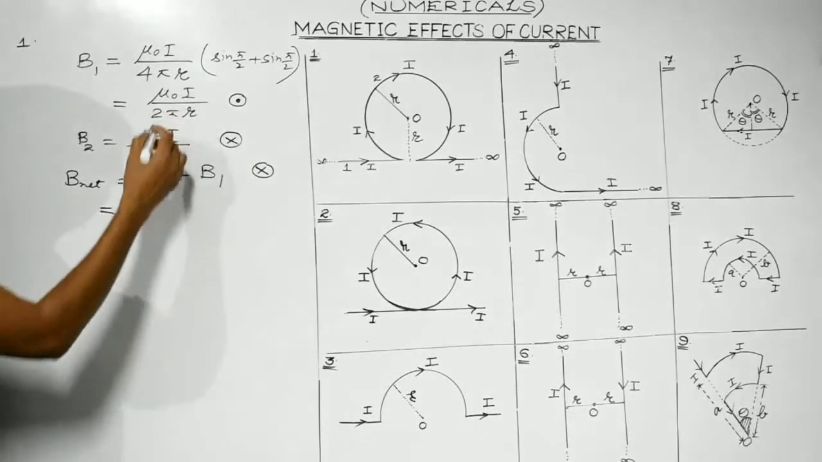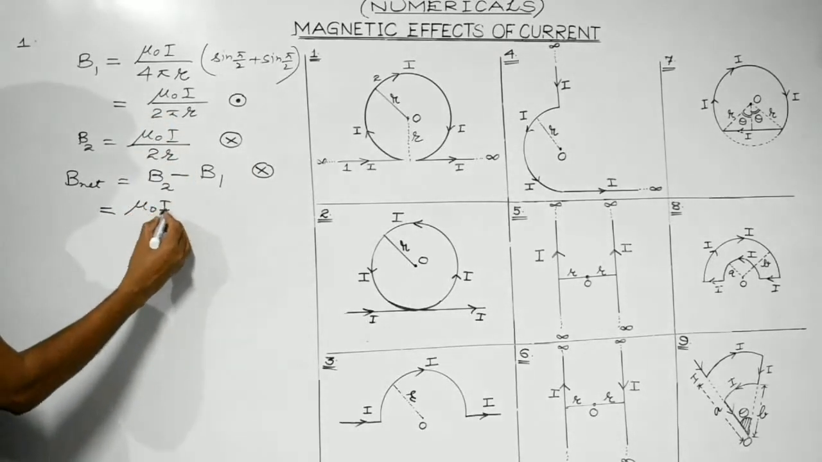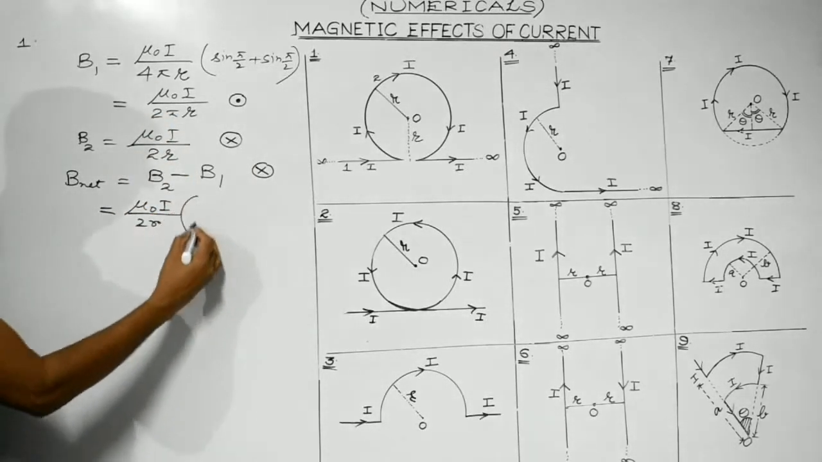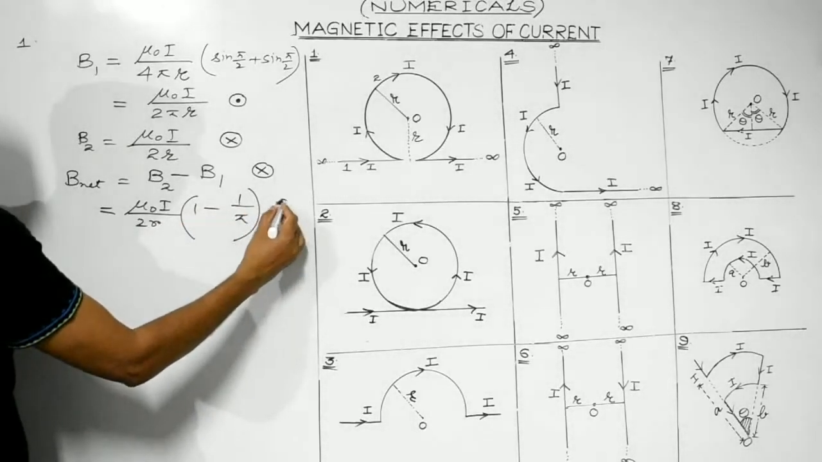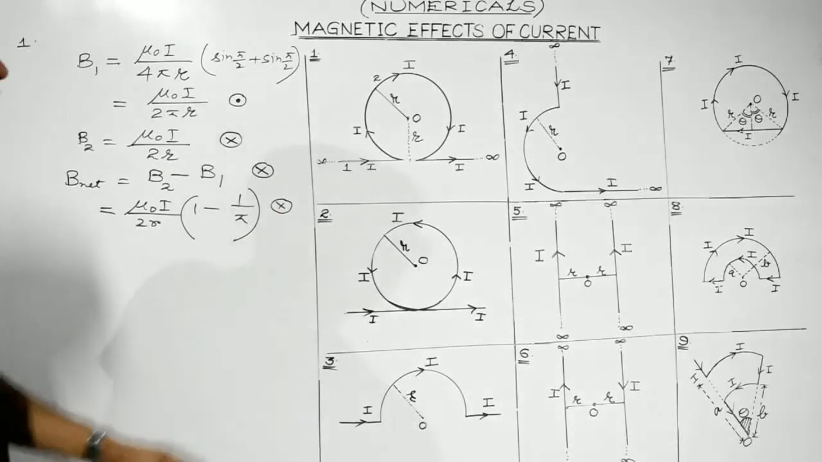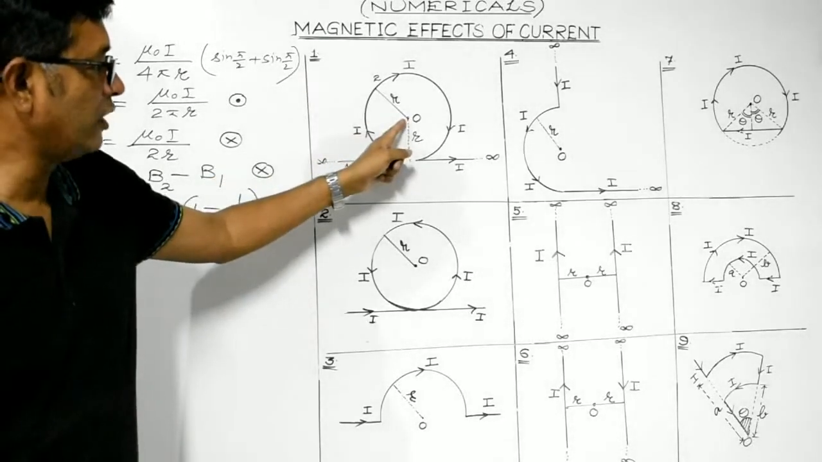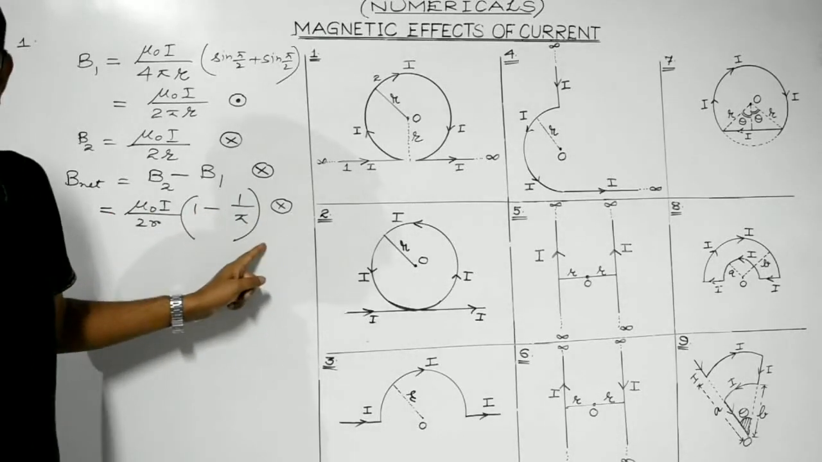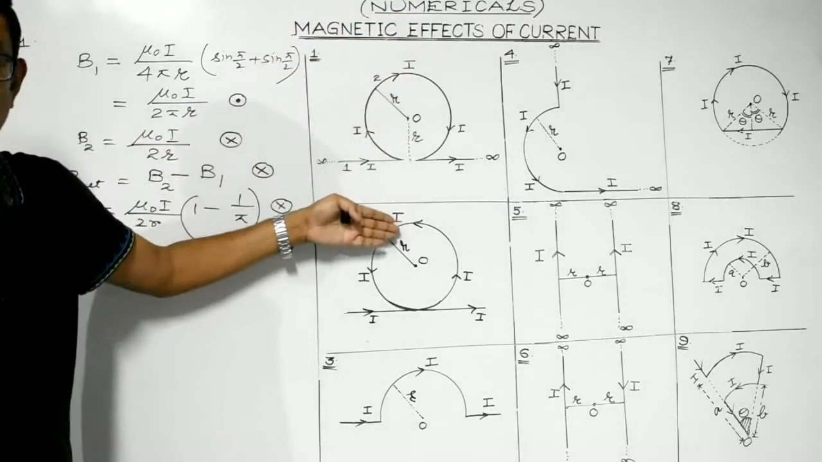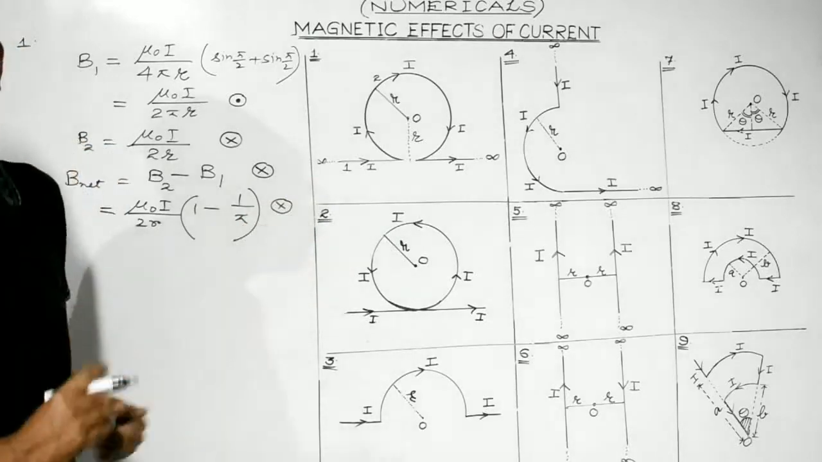So let's substitute the value. So what do you get? Mu naught I divided by 2R, it will be 1 minus 1 by pi. This is the complete answer. So the magnetic field at point O is mu naught I over 2R, 1 minus 1 by pi, and directed perpendicular to the plane of the loop and directed inwards.